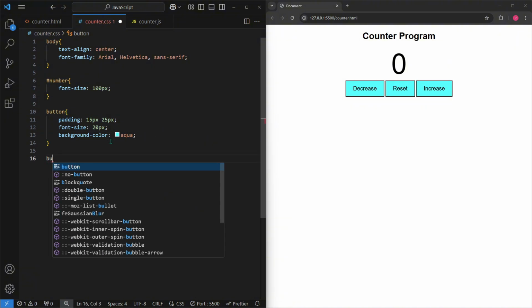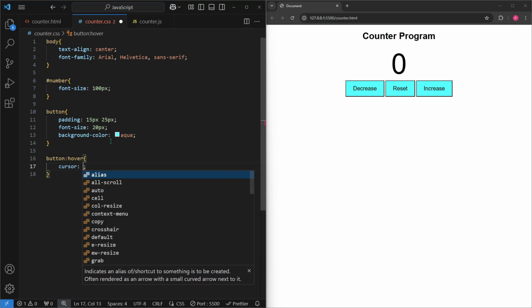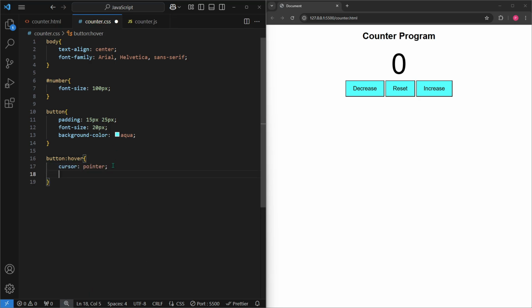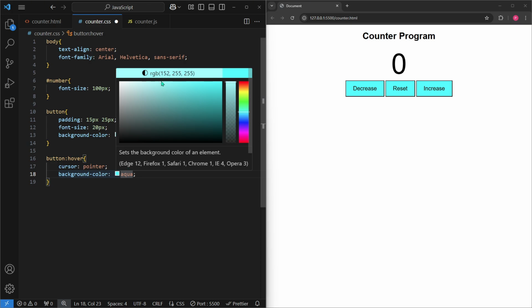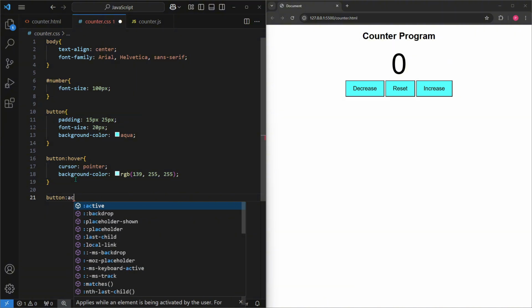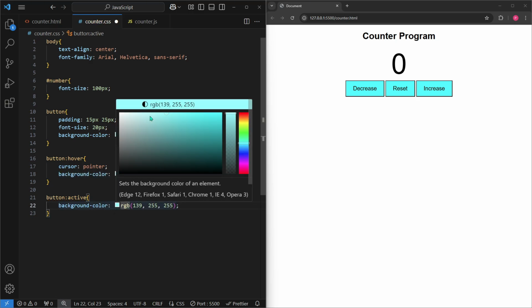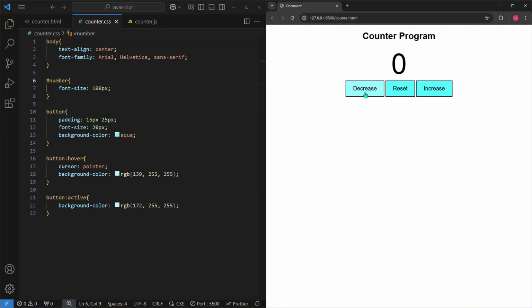We'll also do button hover. We'll make the cursor a pointer and make the background a lighter color. So I'll take this and paste it and then make it lighter. We'll also do button active and make the background even lighter. So this is what the web page should look like.